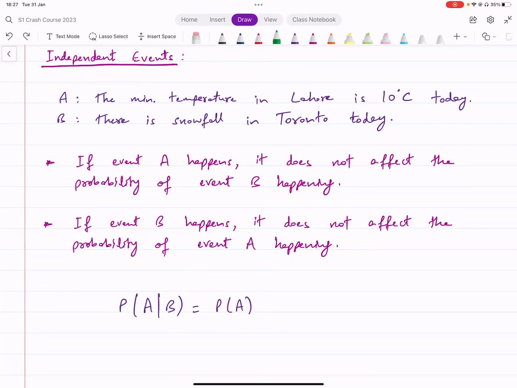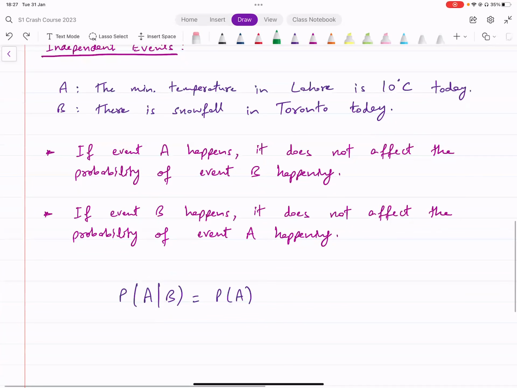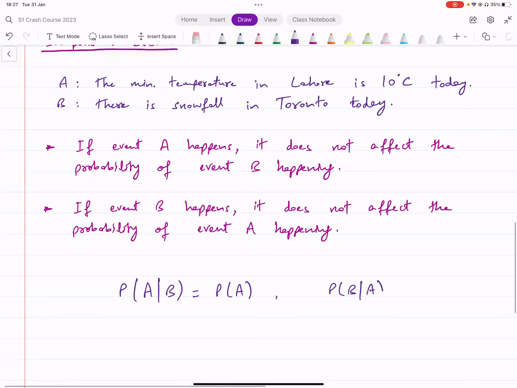Similarly, the probability of B given A is also just the same as the probability of B. It does not change at all. If event A happens, it does not have any impact on B, and the probability of B remains the same as whatever it was before.